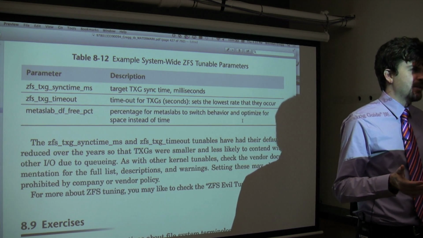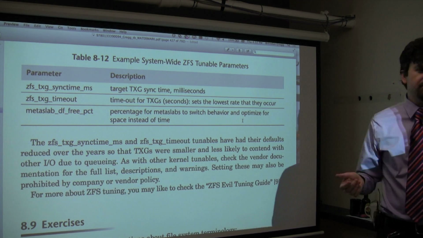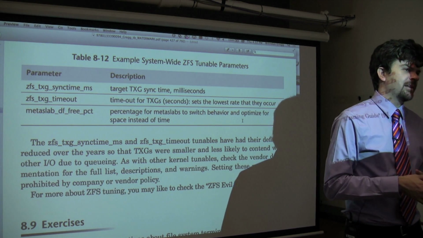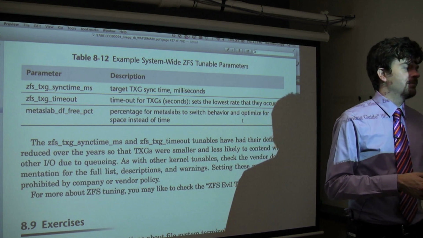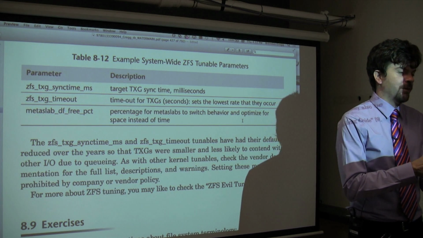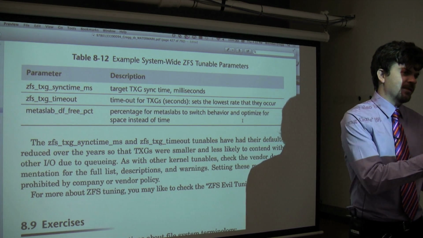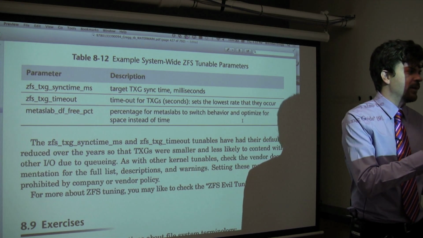That threshold is a percentage. It used to be, I forget what it used to be, it was like 70%, something like that, and that was way too low. I changed that to like 96%, so that for much more, as we're filling a metaslab, we are using the fast policy, and only for the remaining 4% we'll go to the slower one.